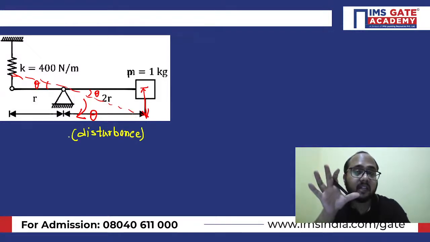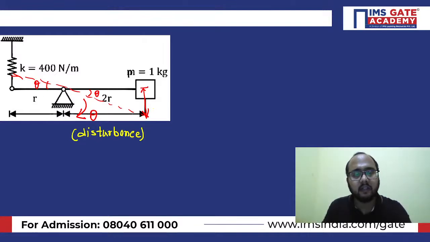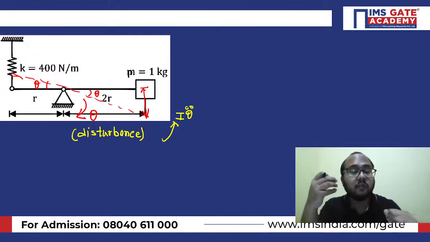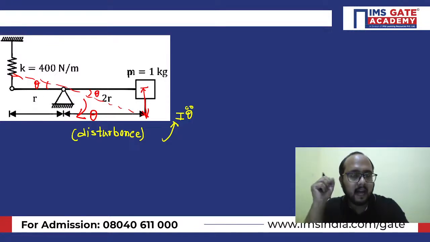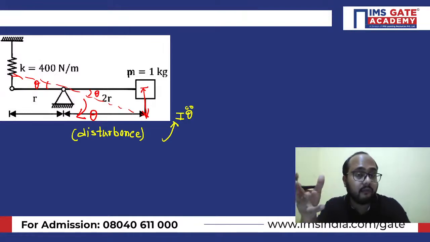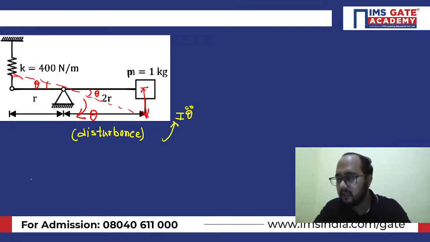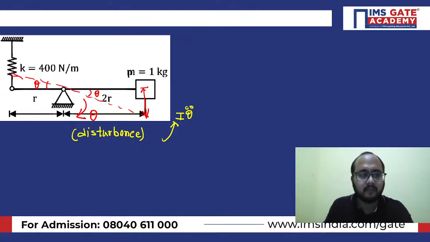Against this theta disturbance, an inertia torque will be there, right? It will be like this: I theta double dot. Now, in this case, you see the spring is going to compress. Against this compression, spring will exert some kind of force. Spring force will be acting, right? In which direction will the spring force be there? Upward or downward? Tell me first.